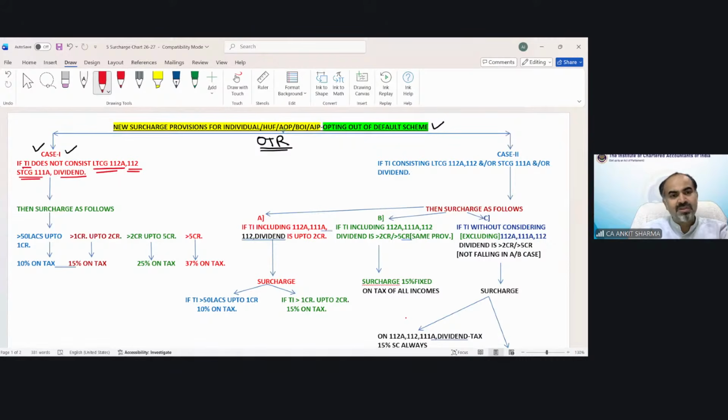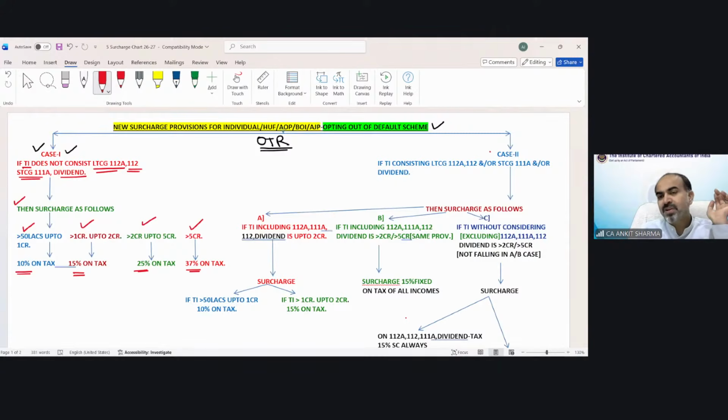So if these incomes are not part of your income, and you have income other than these, such as business income, house property income, salary income, then the surcharge provision, as we already know, is: more than 50 lakh up to 1 crore, 10%. More than 1 crore up to 2 crore, 15%. More than 2 crore up to 5 crore, 25%. More than 5 crore, it would be 37% in case of the optional tax regime. And we know that in case of the default tax regime, this 37% is not applicable. So this case 1 provision of surcharge we have already understood.